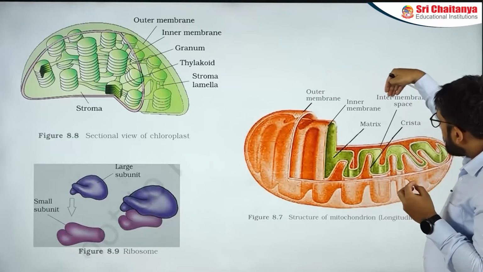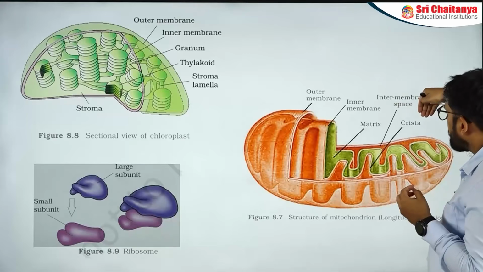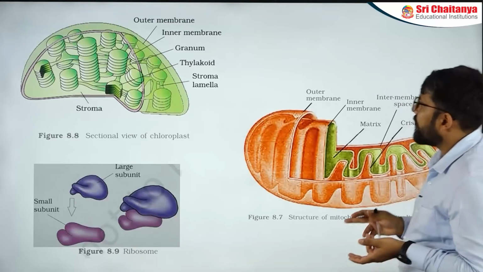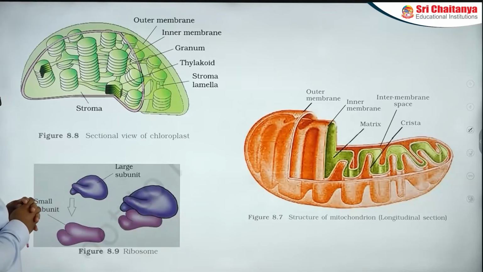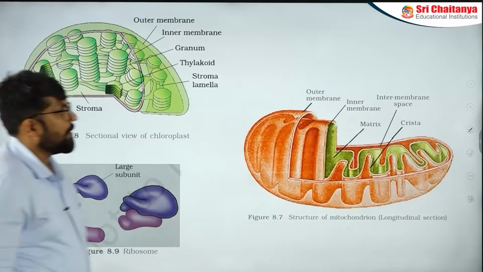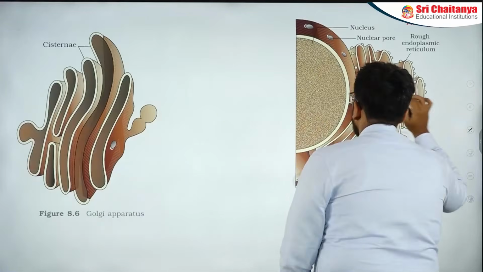This is outer membrane, this is inner membrane, this is intermembrane space, matrix, crista, because they are important points there. Similar thing here, again a three-dimensional diagram that is given for outer membrane, inner membrane, granum, thylakoid, stroma, lamellae. Have a mental note of them. I already talked about the ribosome section, important section. Let's go to the next section.